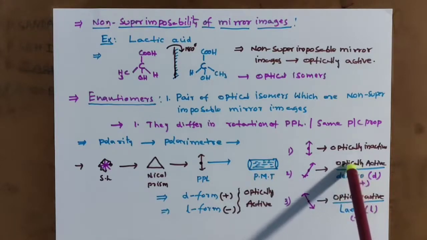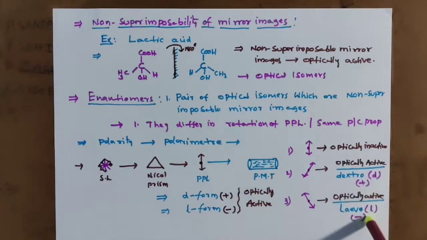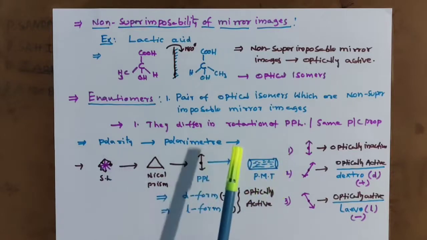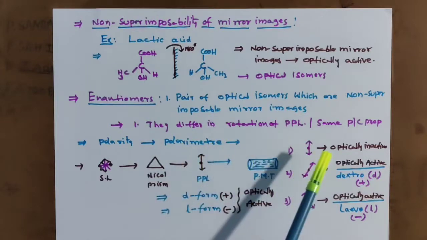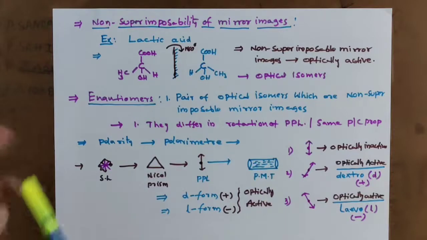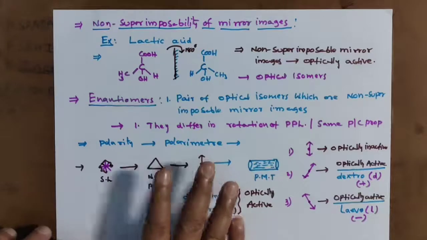Clear? But we can say you get two forms. Optically active compounds have two forms: one is the dextro form, another the levo form. Dextro form is plus or small d, levo form is minus or small l. So today we completed optical activity, then chiral center and chirality. The next one is enantiomers. Enantiomers are optically active isomers which are non-superimposable mirror images. We will discuss enantiomers in detail in the coming class, so you have to concentrate more here.